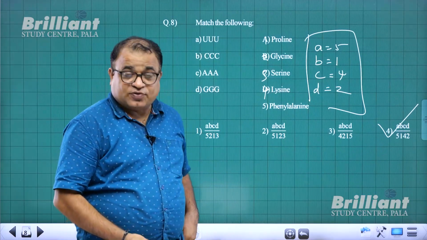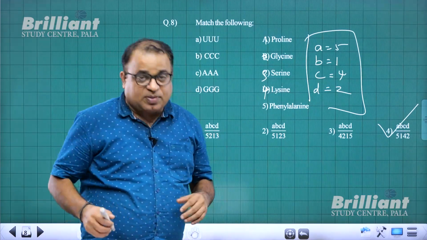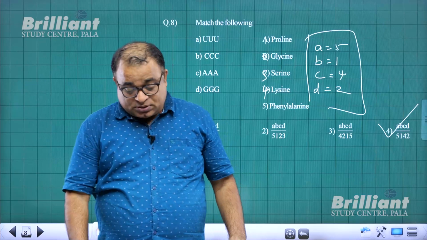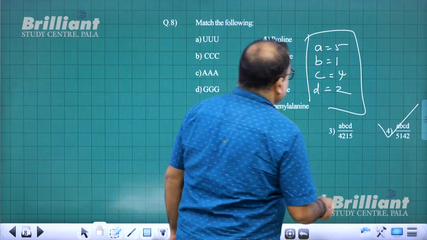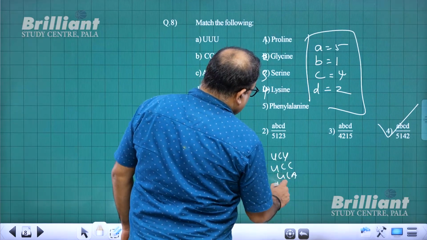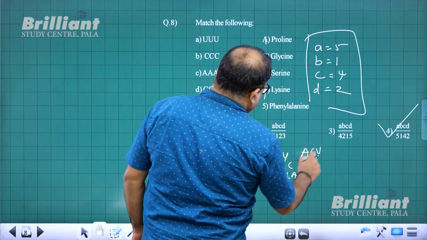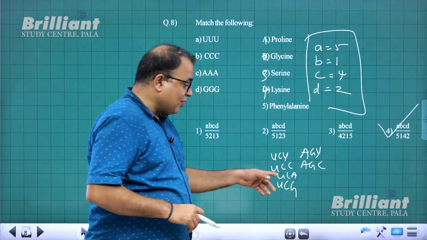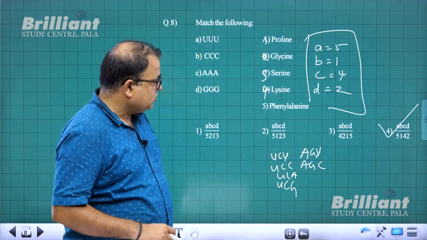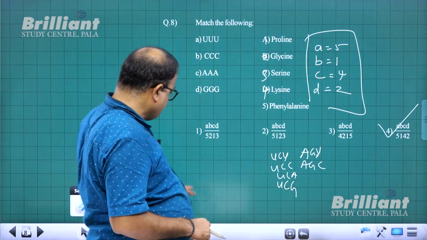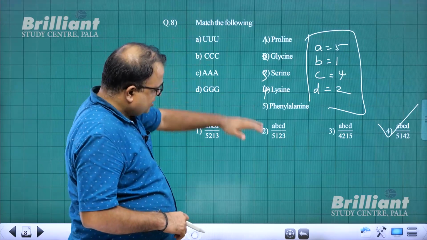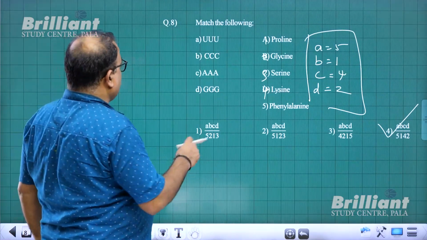So when we talk about match the following, you must remember all the codons. So if you want to know the codons of serine, it is UCU, UCC, UCA, UCG, AGU and AGC. This is second column, first 4 codons. This is fourth column, third box, first 2 codons. This is how we are supposed to understand. This is how it works. So match the following. This is how it goes. With that, for question number 8, 4 is the answer.